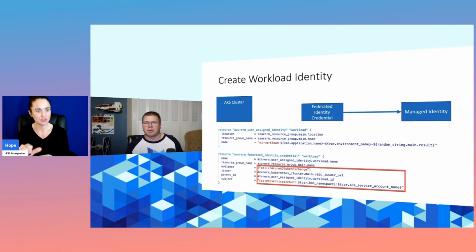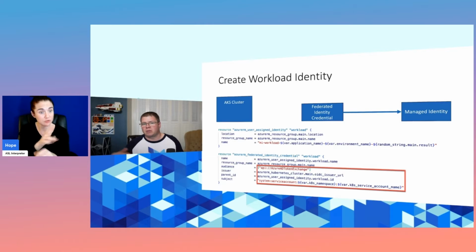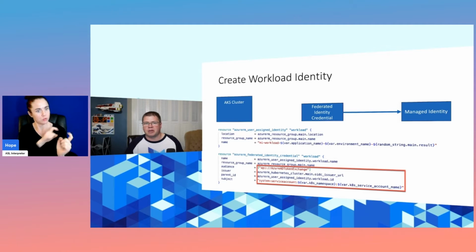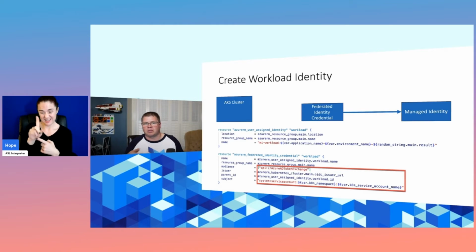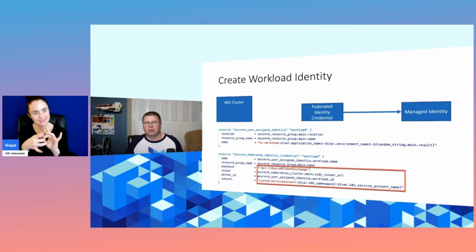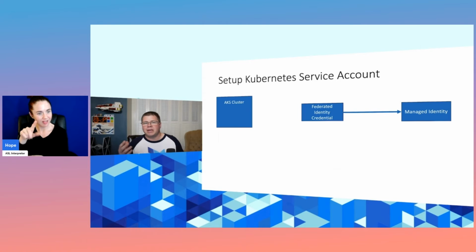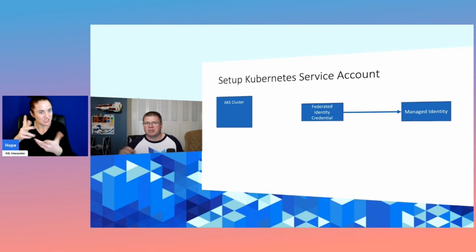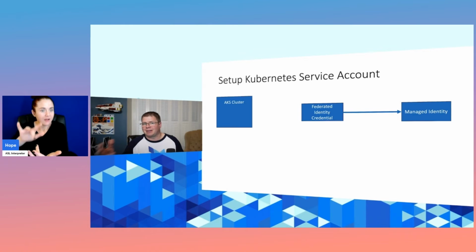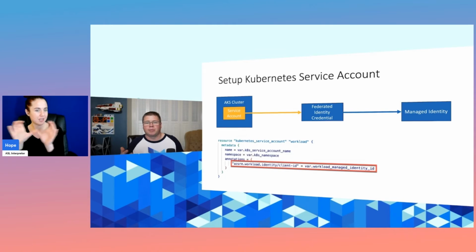And this is a critical step in the process, because the user-assigned identity is actually what's being granted access to the various Azure resources, but this federated identity credential is actually what's connecting Azure to the AKS cluster, to the Kubernetes resources within the cluster. And as a result, we need something within Kubernetes to be provisioned that's going to reach out and touch that federated identity credential and indirectly that managed identity. And that is a Kubernetes service account.